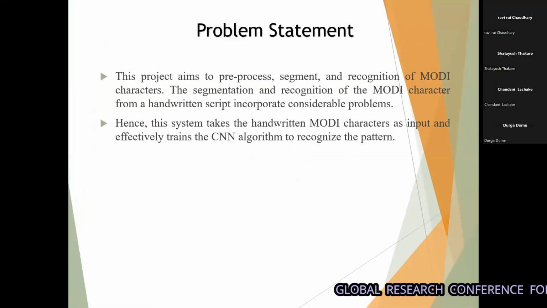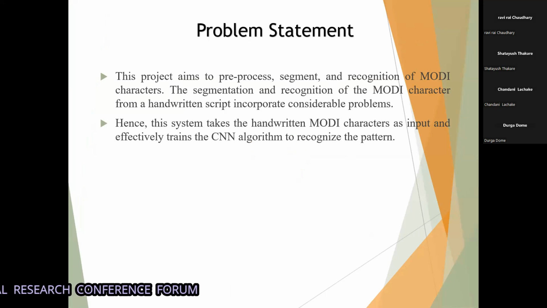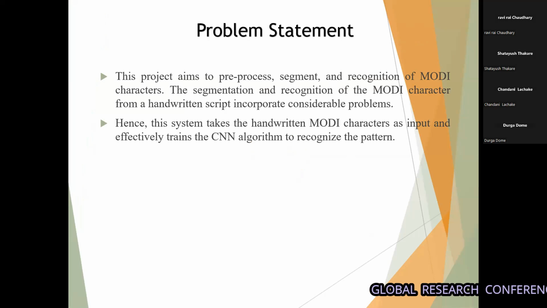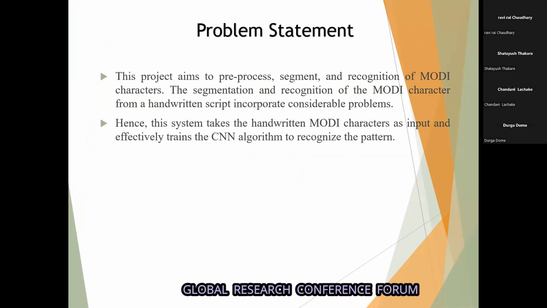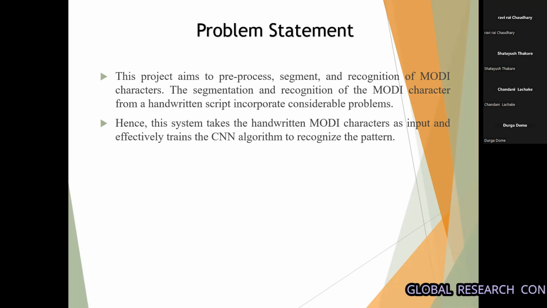Our problem statement is that our project is based on a system for handwritten Modi language character recognition, as the segmentation and recognition of Modi characters from handwritten script preprocessing poses considerable problems.